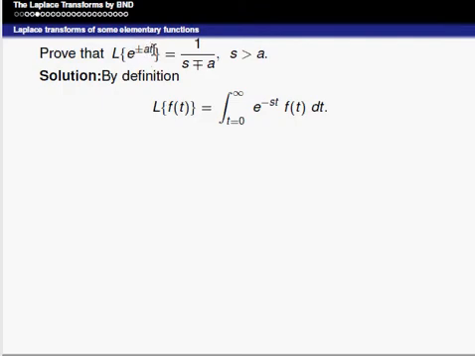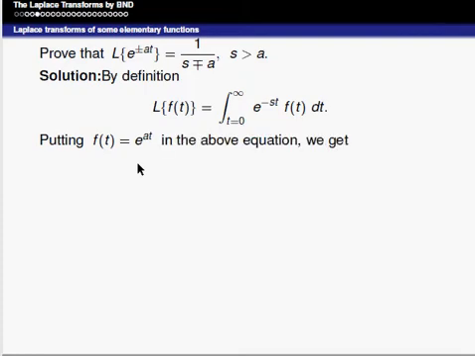We take only one case, e power at; the other one is left to you, we can just replace f of t by e power minus at. Here the exponential should be positive. So in the definition we get Laplace of e power at is equal to the integral from 0 to infinity of e power minus st, e power at, into dt.